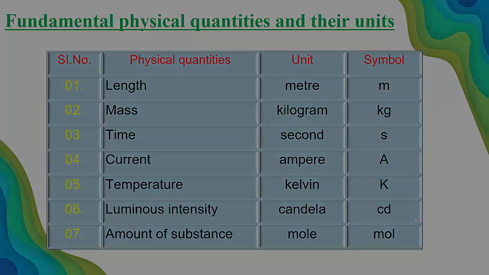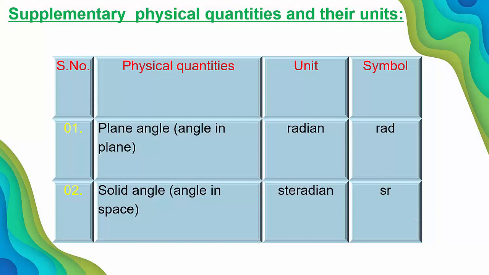Then, which are the 2 supplementary physical quantities in the SI system? How many supplementary physical quantities are there in the SI system? There are 2 supplementary quantities and they are plane angle and solid angle. Plane angle and solid angle, these 2 are supplementary physical quantities in the SI system. Plane angle or angle in the plane. Solid angle or angle in the space.